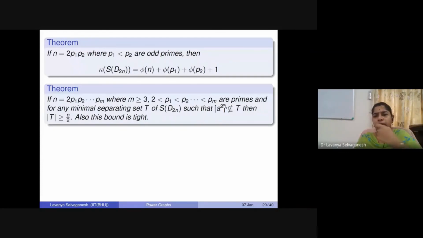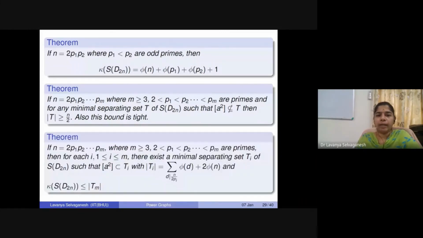One is the set A squared, the equivalence class A squared. If this equivalence class belongs to the minimal separating set, then the number of elements in this set will be at least n by 2. Also, this bound is tight. If there is a minimal separating set which contains this A squared, the equivalence class a to the power 2, then the minimal separating set containing this class will have exactly n by 2 elements.